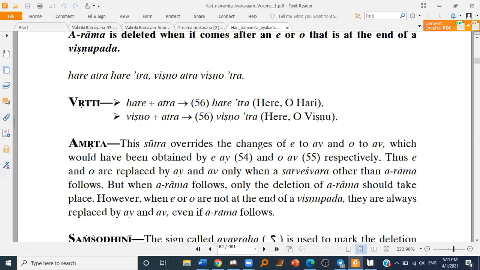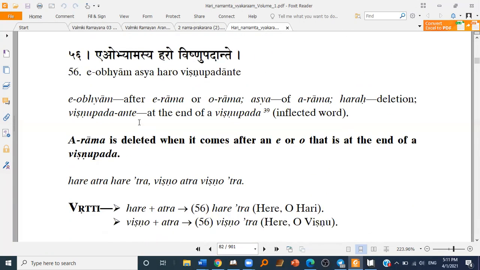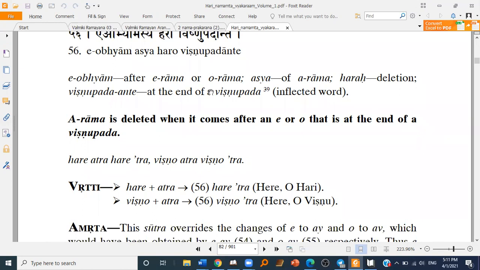Okay. So Eobhyamasya Haro Vishnu Padante. So we'll stop here. I think we did 15 or 16 sutras till this week. We started from the 40th or 41st. So please memorize these sutras. Please practice. These are the foundational sutras and will be used everywhere.